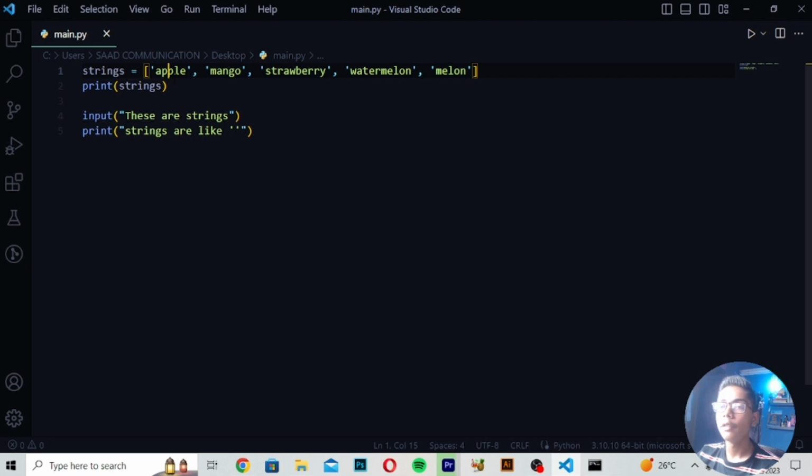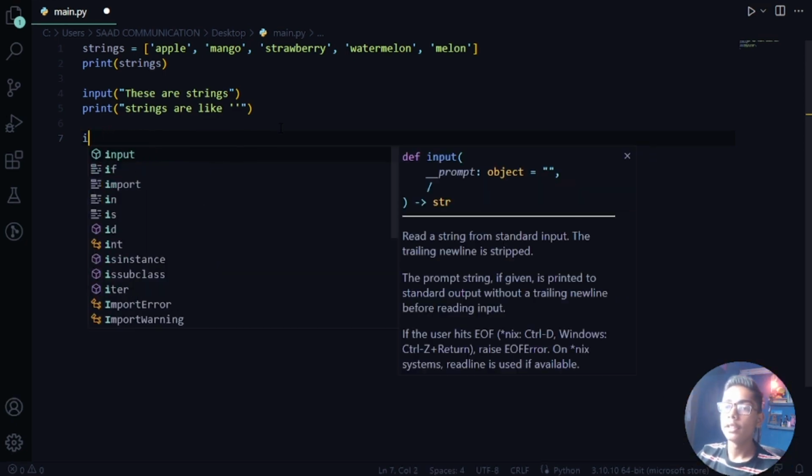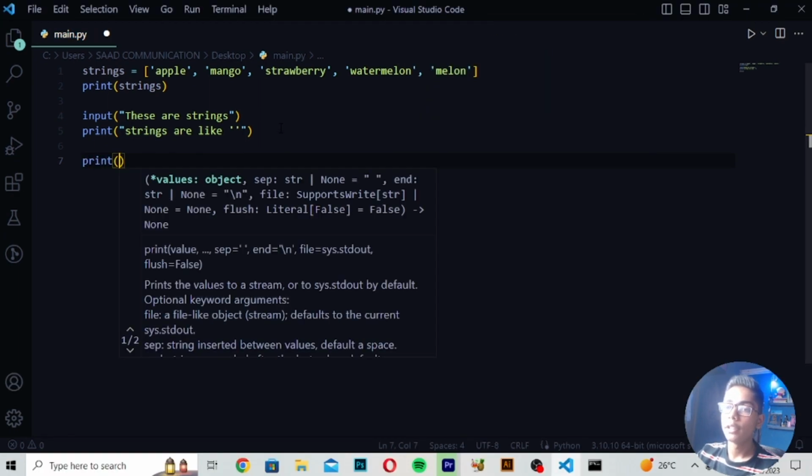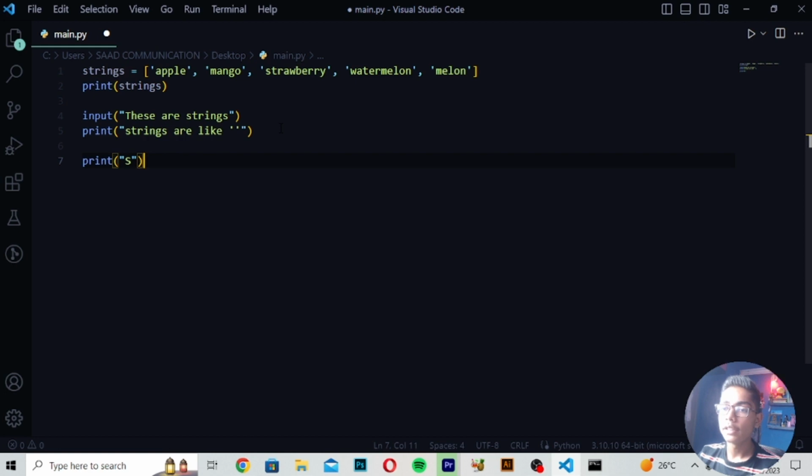So there are many other ways you can use strings. You can directly use strings with many other tags as well, like the input and print tags, which you can use to define anything here. You can make strings as well. If I write the print tag directly, and in print I want to print this, I will directly print s.